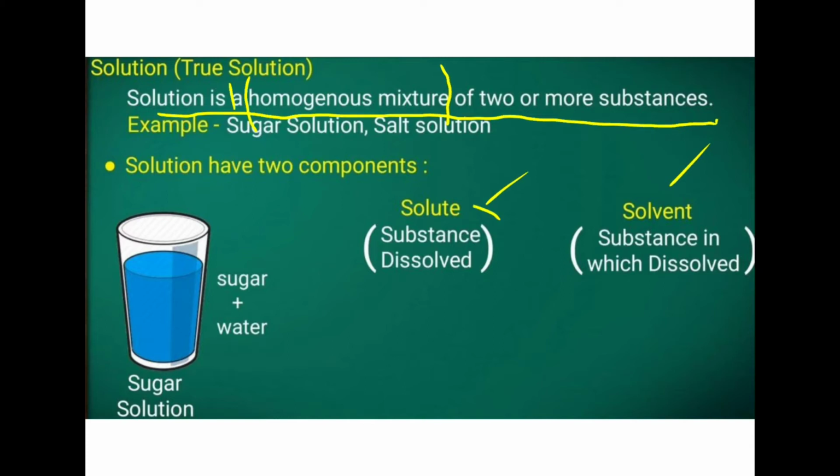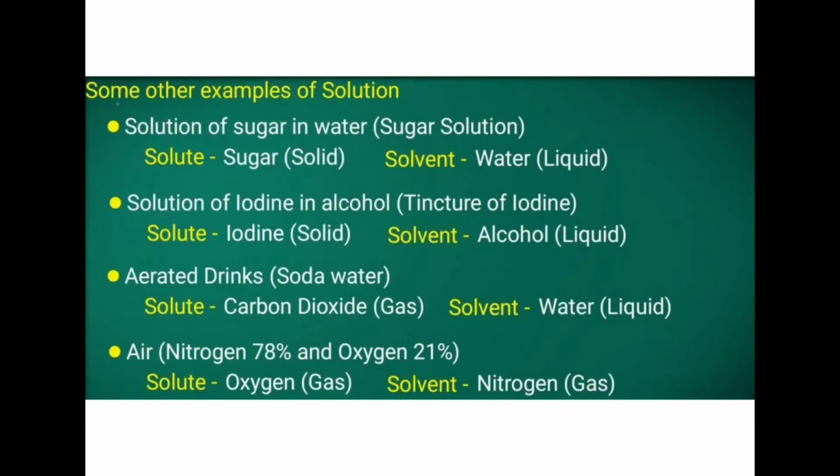The substance which is dissolved is called the solute, and the substance in which it is dissolved is called the solvent. So the solute is dissolved in the solvent. Okay, so solvent plus solute gives solution. It should be fully dissolved, then only can we call it a true solution.